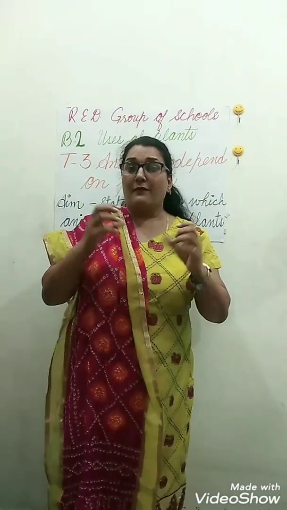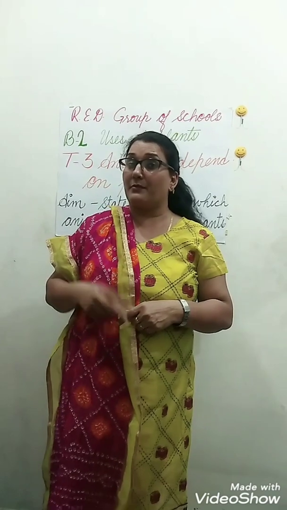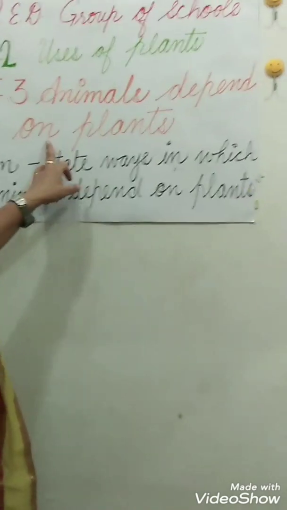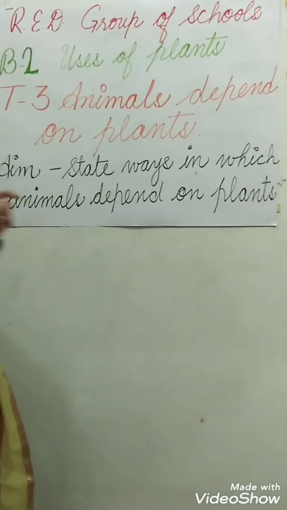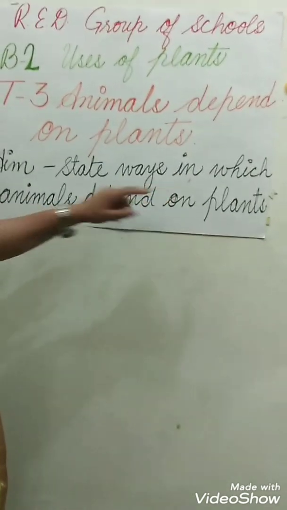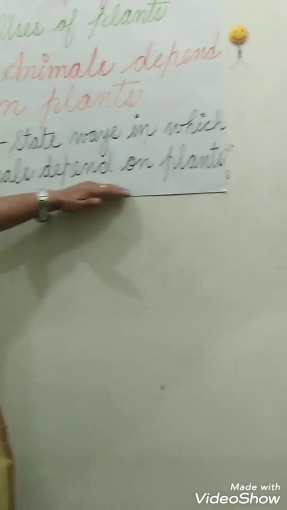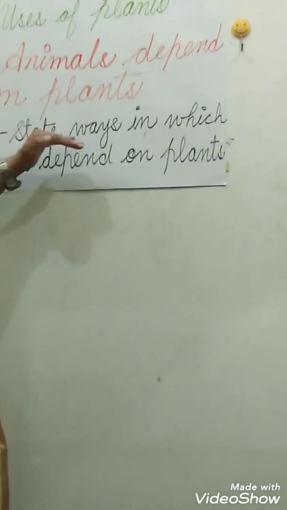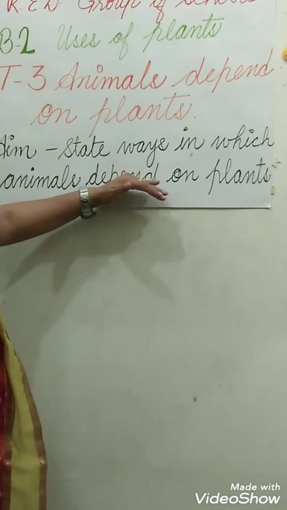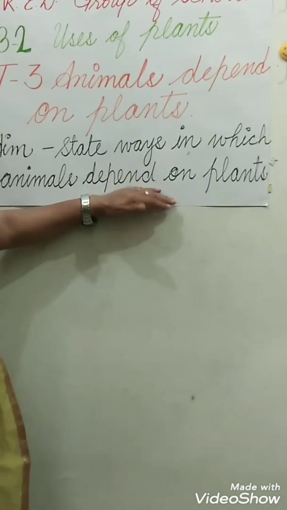Yes, so we are going to discuss our topic number 3. Topic number 3 is animals depend on plants. And the aim of this will be to state ways in which animals depend on plants. यानी हम वो तरीके बताएंगे, वो चीजें बताएंगे कि जिसकी वजह से जो animals है वो plants के ऊपर depend करती है.